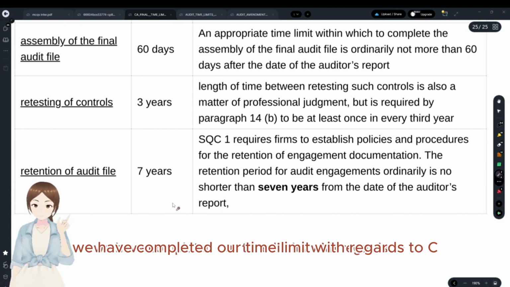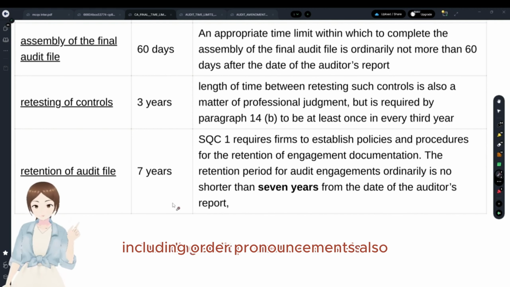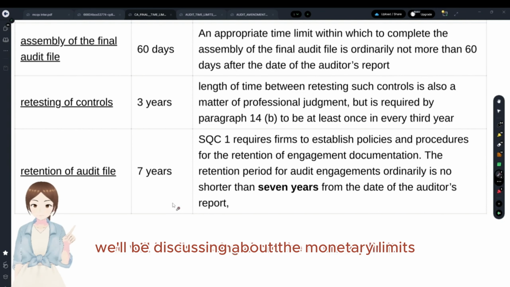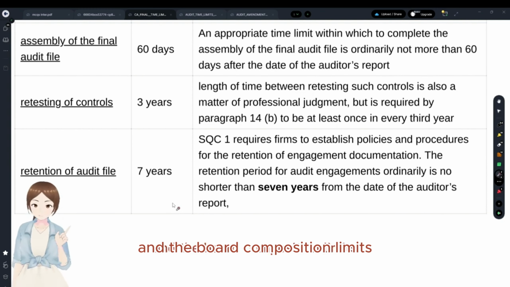And with that said, we have completed our time limits with regards to the CA final syllabus, including auditing pronouncements also. And tomorrow we'll be discussing the monetary limits and the board composition limits.